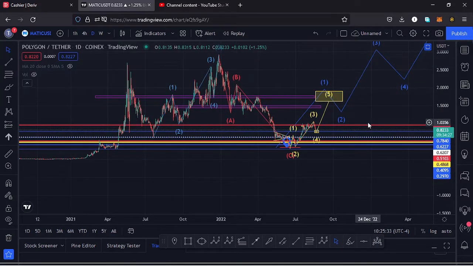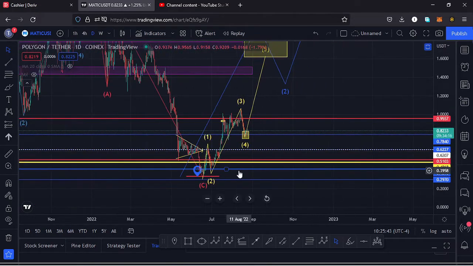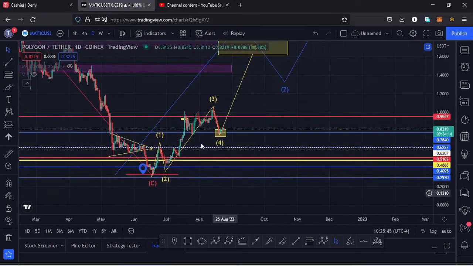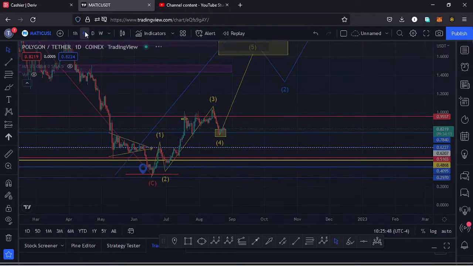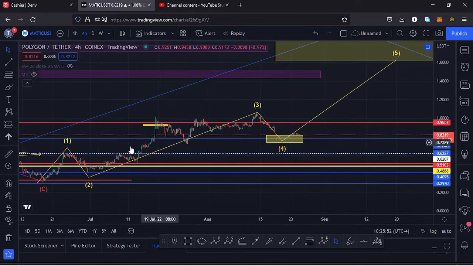According to the Elliott wave guidelines, within a wave 1 we also expect to see a fractal wave formation, and that is what is going to give me the key scenarios that I expect to play out here on the charts. So if I jump to the 4-hour chart for further analysis, here on the 4-hour chart you can see I have this yellow fractal wave within a wave 1, which is what I believe is forming at the moment.